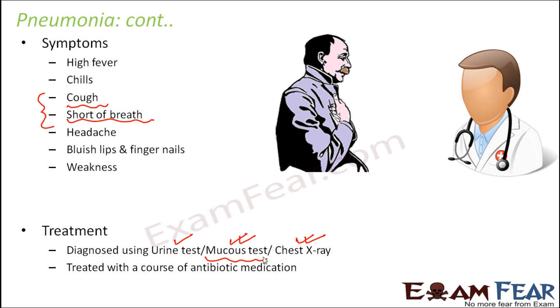The treatment is again done with a course of antibiotic medication, because here also the pathogen is a bacteria, and antibiotics are extremely effective against bacteria. Please note that antibiotics are effective only against bacteria, not against all pathogens, because a pathogen can be a virus or a fungus, and antibiotics will not be effective in those cases. However, in case of bacteria, antibiotics are extremely effective.